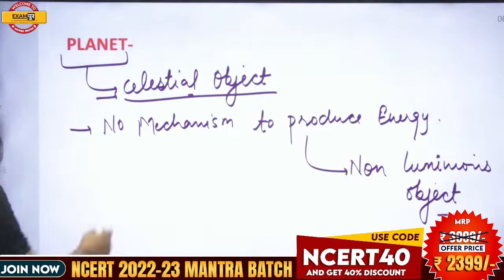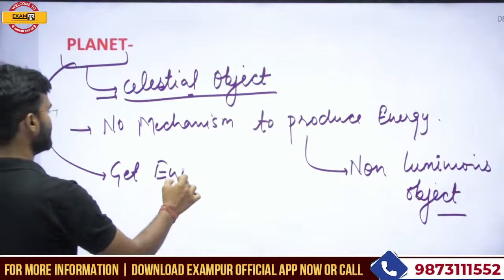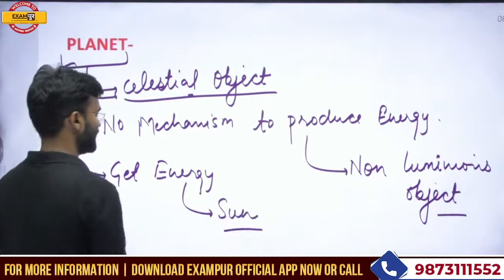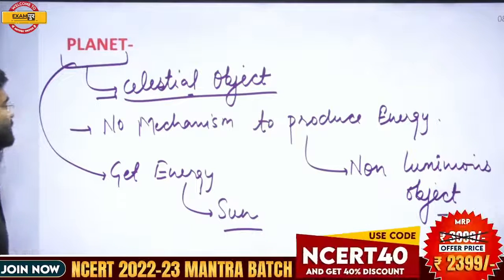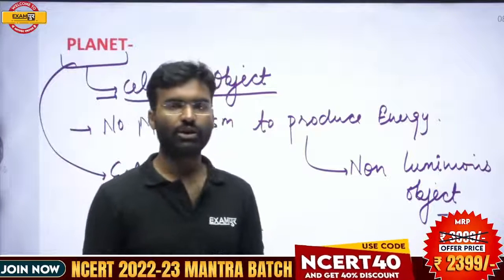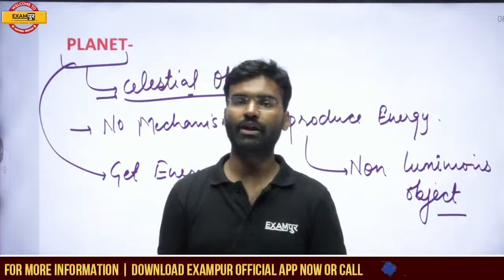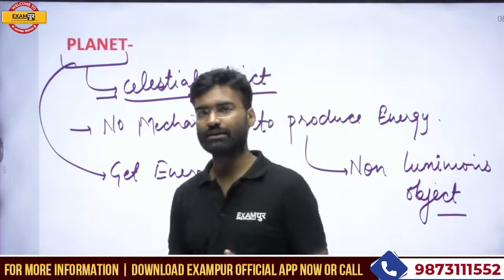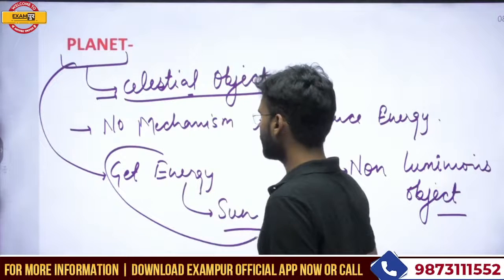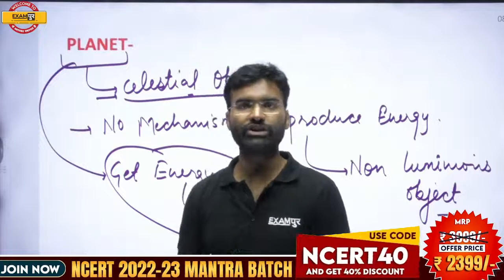Okay, so planets get energy from the sun. So what is a planet? Planets are celestial objects which do not have any mechanism to produce energy, and they get the energy of the sun in the form of solar radiation.